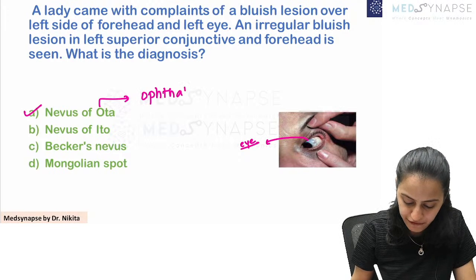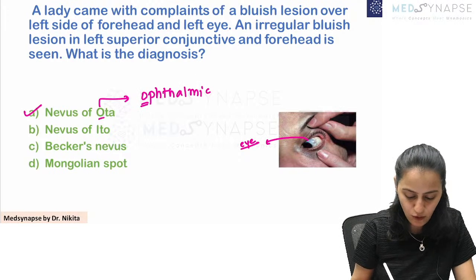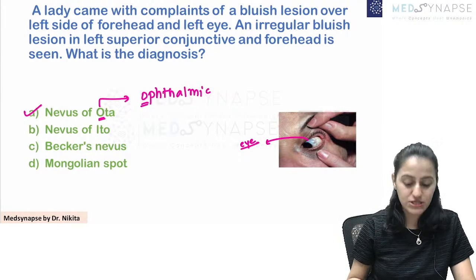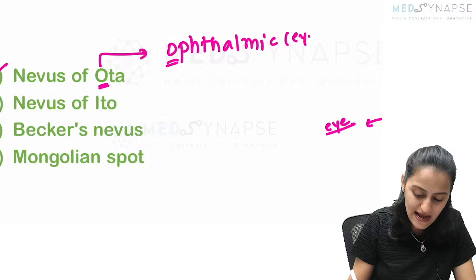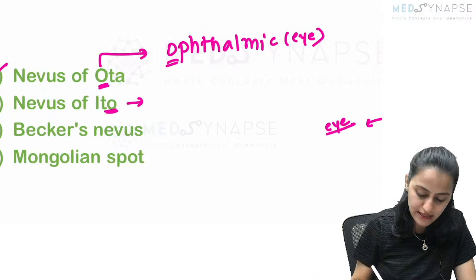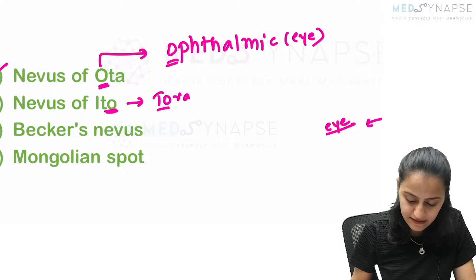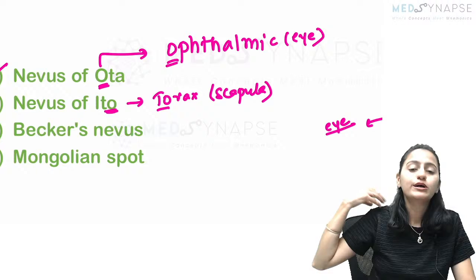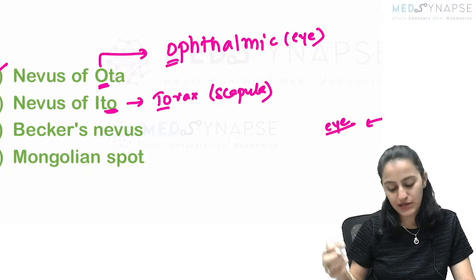O for ophthalmic. Remember O for ophthalmic. Nevus of Ota, O is ophthalmic, that is, it will be in the eye. And nevus of Ito, Ito has a T-O. This is in the thoracic region, that's basically the scapula. Ito is on the scapula, the thoracic region.